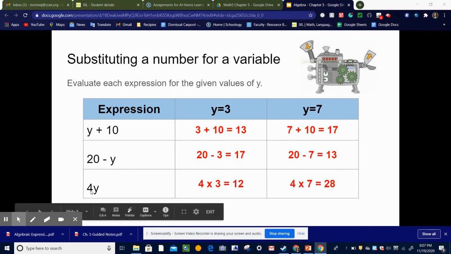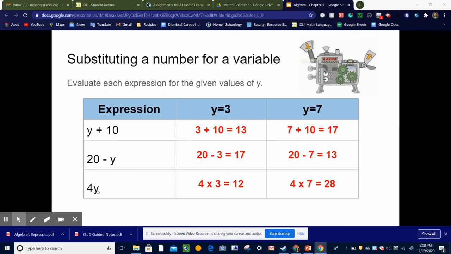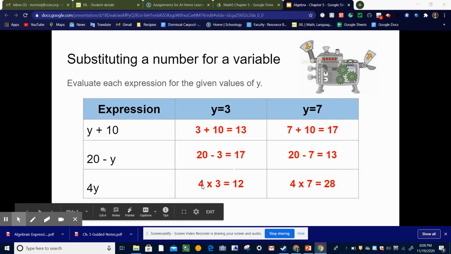Okay, so we now know that 4y means 4 times y. Because remember, if you don't have anything in between the number and the variable, that means multiply. So this means 4 times a number. So they're telling us here again that y equals 3. So I'm going to substitute in 3 for y. And that's going to give me 4 times 3 equals 12. And if y equals 7, then that means 4 times 7 equals 28.